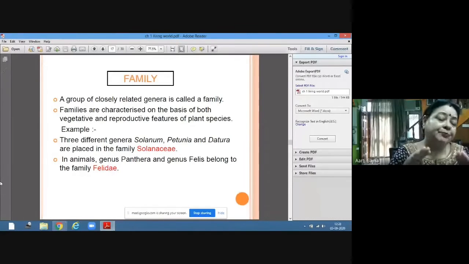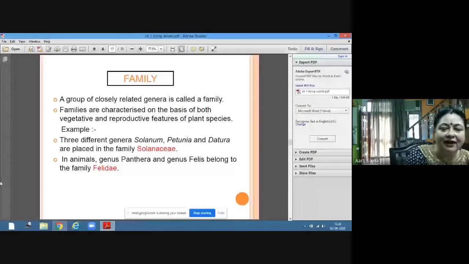So there is a maximum number of similarities in species, then in genus, and then in family, because family is a group of genera. For example, genus Panthera and genus Felis belong to the same family, that is called Felidae.